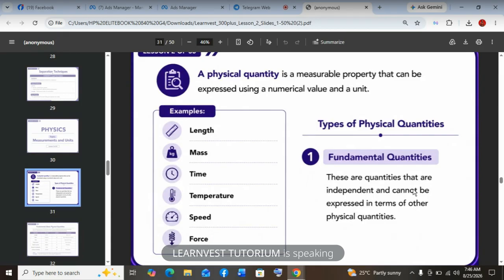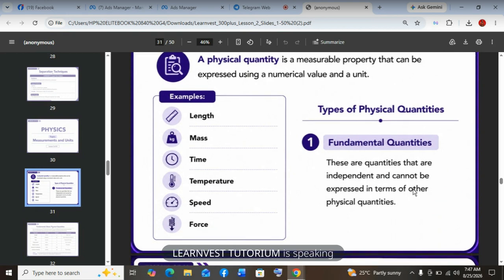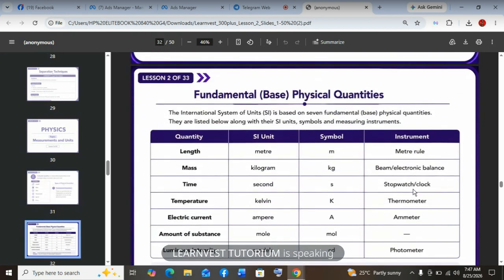So let's look at them. The first one is the length. The SI unit of length is meter. The symbol of the unit is small letter m, and the instrument is meter rule. The next is mass. The SI unit is kilogram. The symbol of the unit is kg, and the instrument is beam or electronic balance. The next is time. The SI unit is second, and the symbol of the second is small letter s, and then the instrument is stopwatch or stop clock.